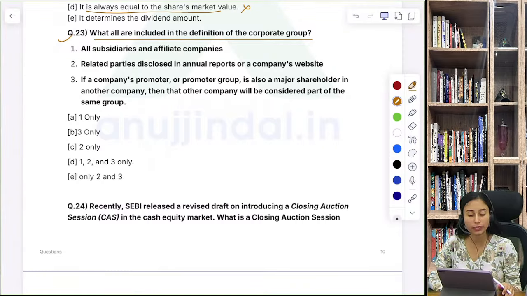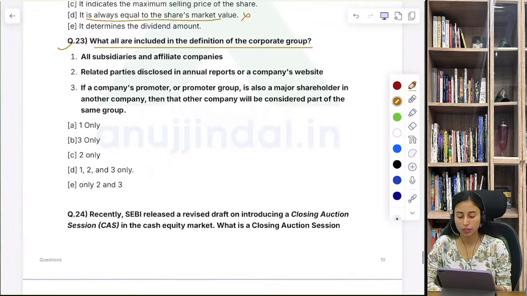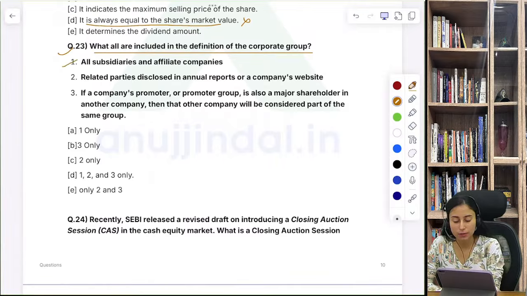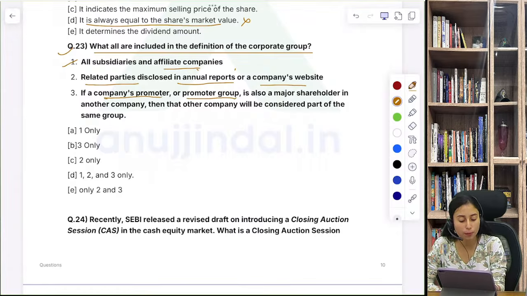Question number 23, right? Question number 22 का सही आंसर दिया है आपने. Okay, so let's just read out the statements. All subsidiaries and affiliate companies, related parties disclosed in annual report of the company's website. If a company's promoter or promoter group is also a major shareholder in another company, then that other company will also be considered as a part of same group.